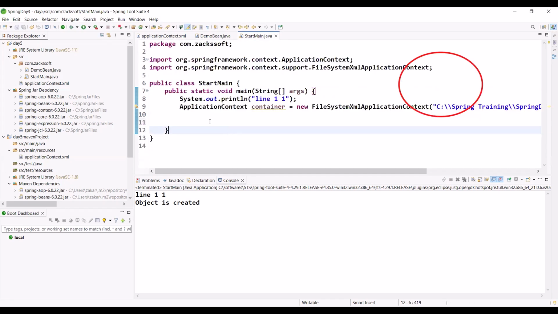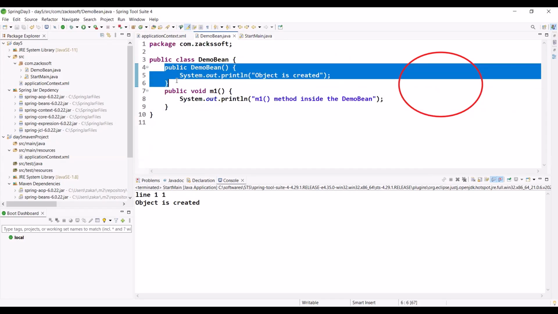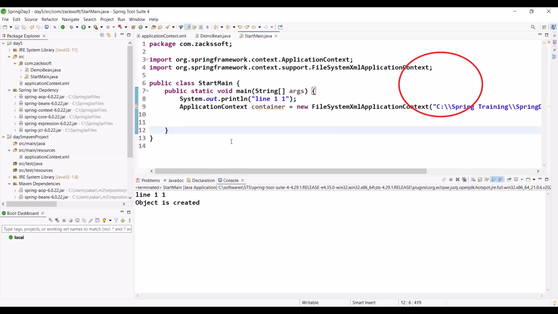Let me run again. Just observe. We are not doing anything. Alt Shift X. Let me run. Okay. First of all, this line will be executed. Then the object is created. You already know when an object is created, the constructor will be called, right? Yes or no? Okay. Any confusion to understand only this line?